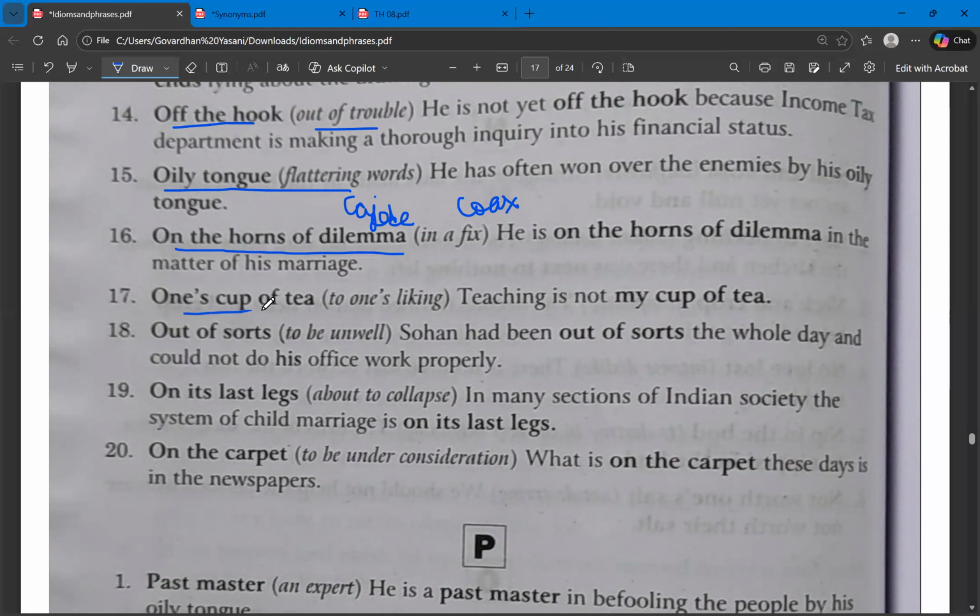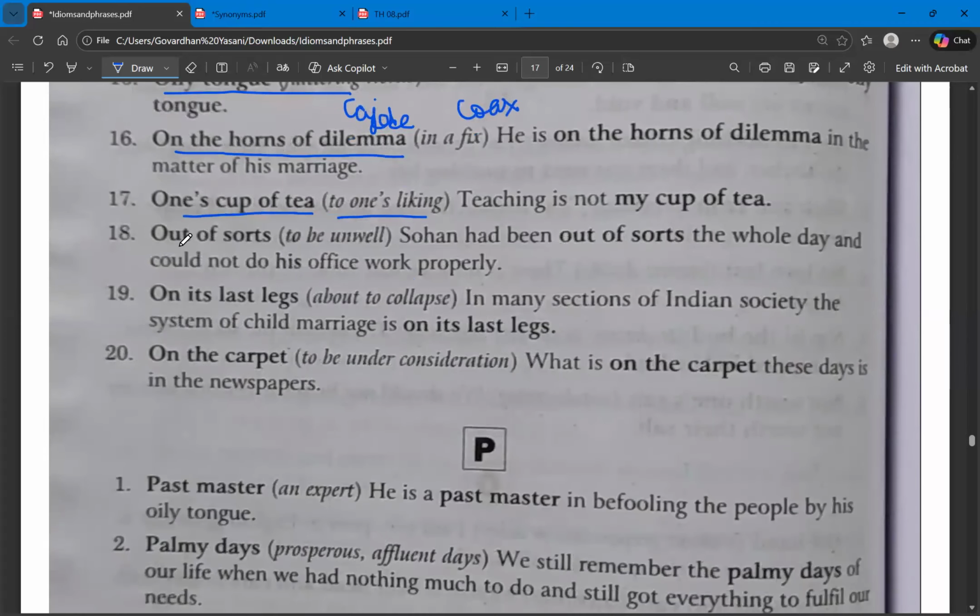The next one, one's cup of tea. One's cup of tea means to one's liking. So playing badminton is my cup of tea means I like badminton. That is the meaning of one's cup of tea. It means to one's liking.